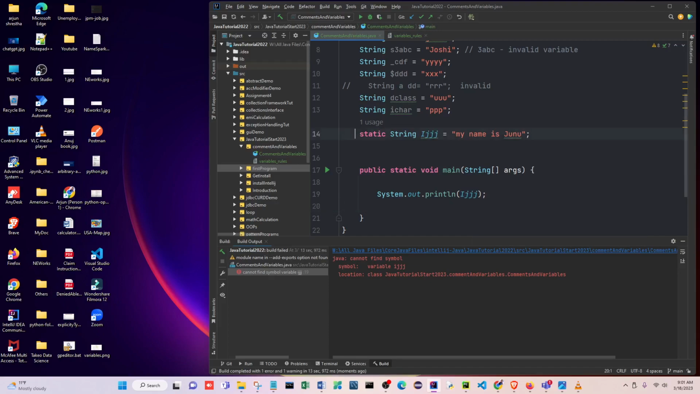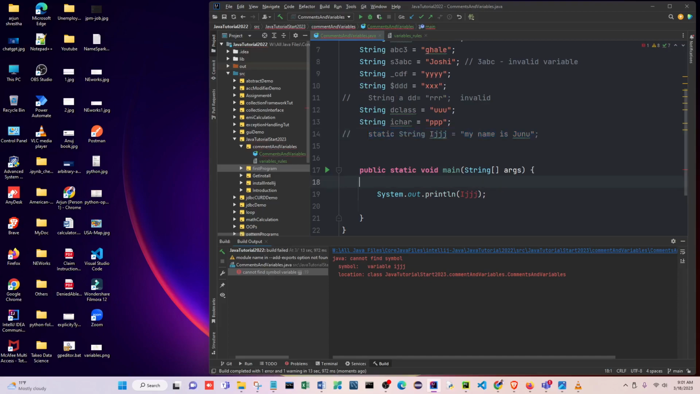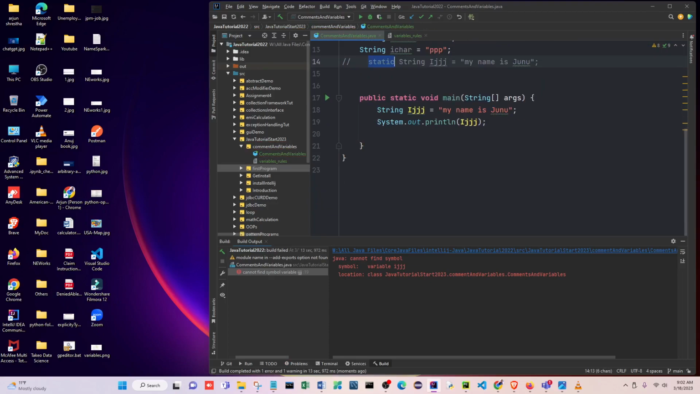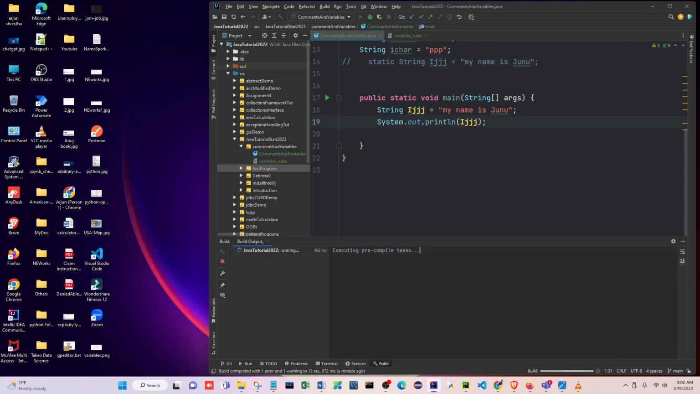What static is, I will let you know later. Right now it's okay. Otherwise you can use this way also. If you don't want to use static, you can declare directly under the main method. If I copy and paste these things here without static, this time you don't have to write static because we are inside the main method. So string jjj, if I print this one, this will print.